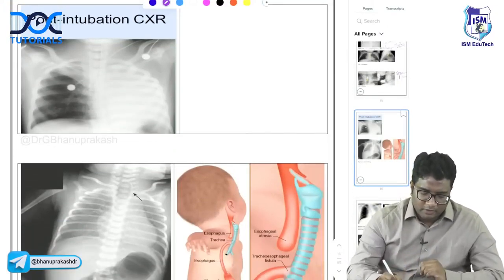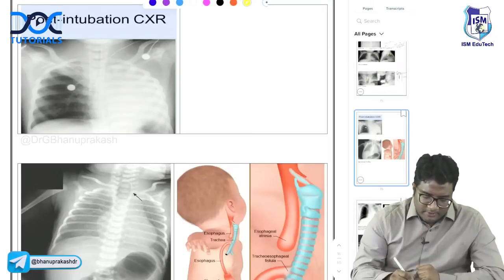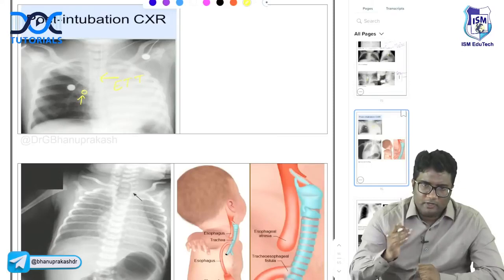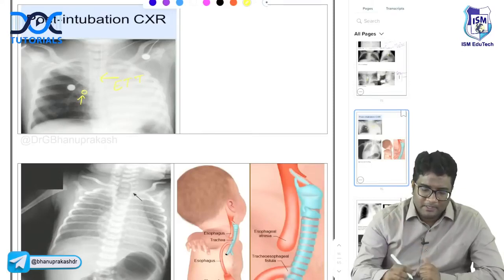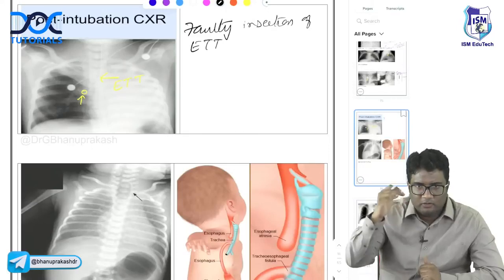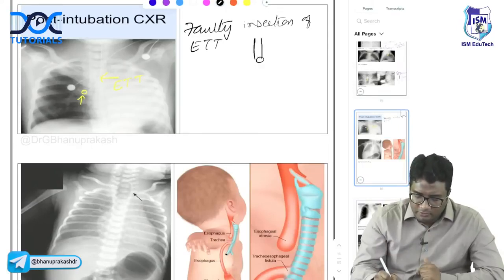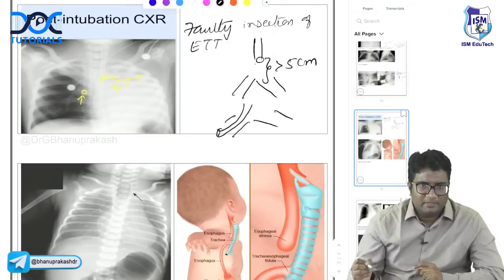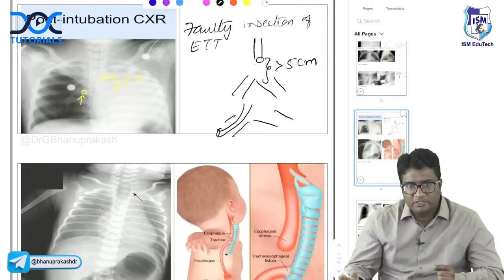Look at this image. What do you see on this image? Post-intubation X-ray, and you can see this is the endotracheal tube. The tip of the endotracheal tube has gone into one of the main bronchi. It has gone into the right main bronchus. So this is faulty insertion of endotracheal tube. It should not go into the main bronchus. Normally, the tip of the endotracheal tube should be at least 5 centimeters from the carina. This distance should be more than 5 centimeters from the carina. But if it has gone into one of the main bronchi, this is faulty insertion. So you should identify a faulty insertion of endotracheal tube.